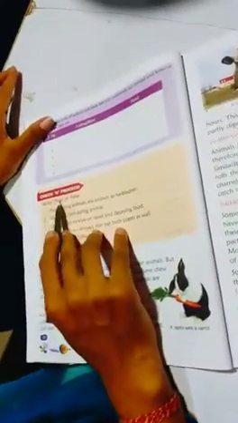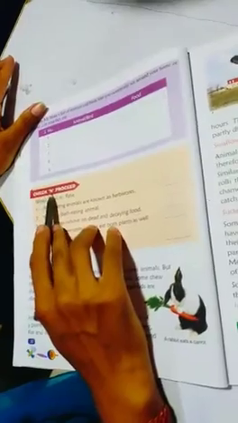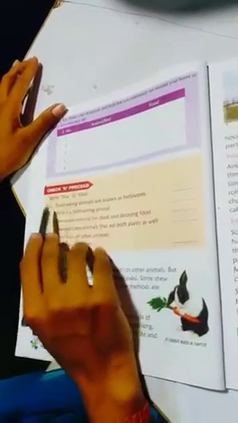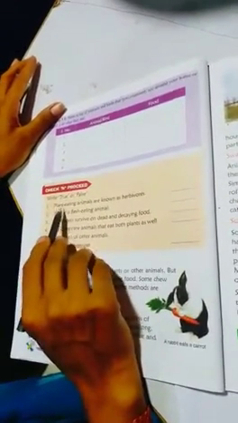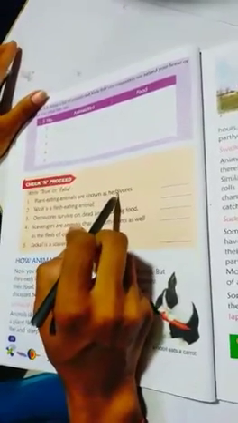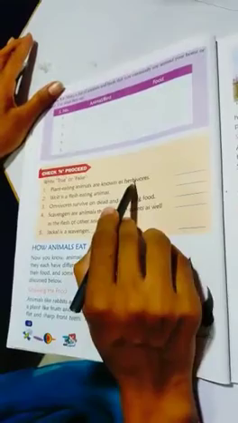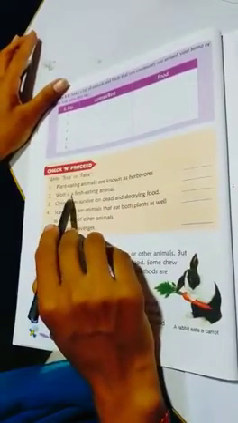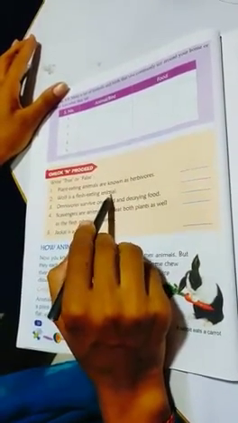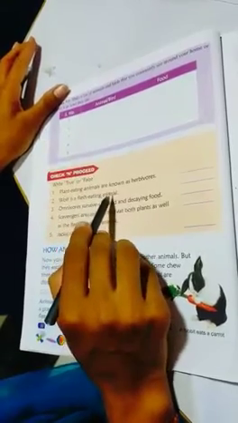First, write true or false. Check and proceed. Write true or false. Plant eating animals are known as herbivores. True or false? Yes, plant eating animals are known as herbivorous. Next, wolf is a flesh eating animal. Yes, wolf is a flesh eating animal.